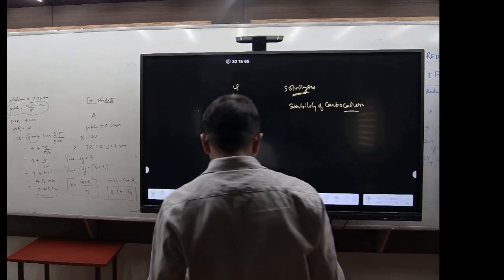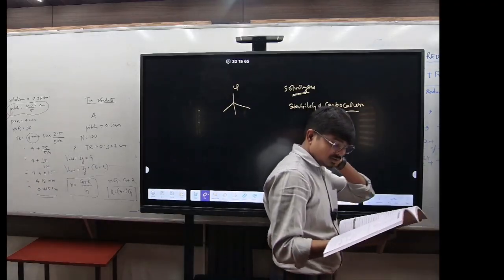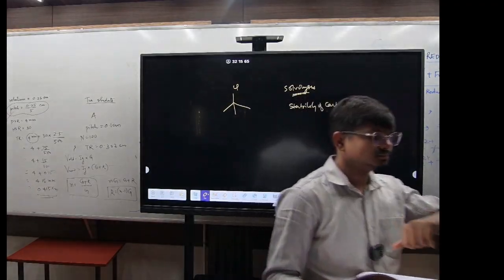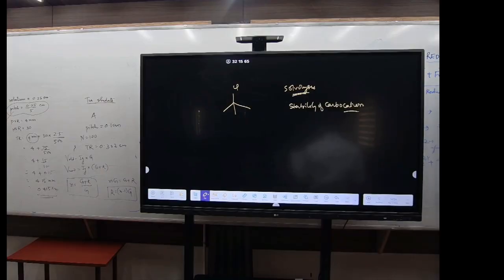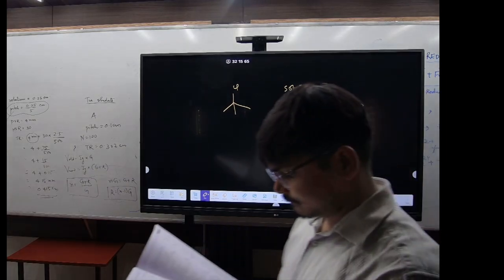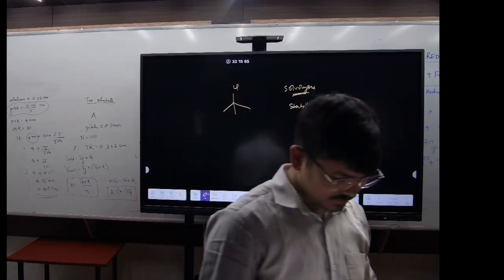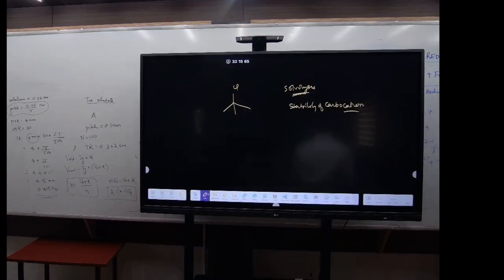Question number 26. Identify the products A and B in the reaction RX plus AgCN. It will give RNC, so A will be RNC. Then RX plus KCN will give RCN. Which option? First option. Question number 27. Organometallic: Grignard agent is an organometallic compound.